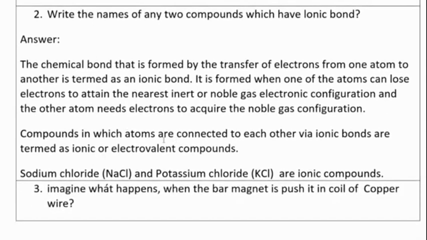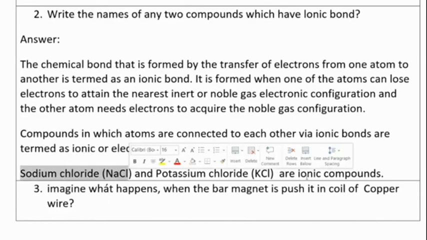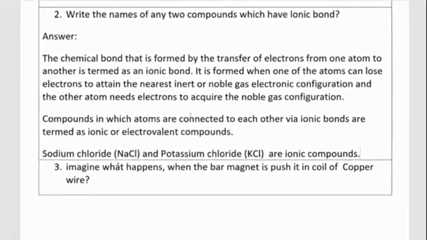So compounds in which the atoms are connected to each other via ionic bonds are termed as ionic or electrovalent compounds. Sodium chloride, NaCl, and potassium chloride, KCl, are ionic compounds.